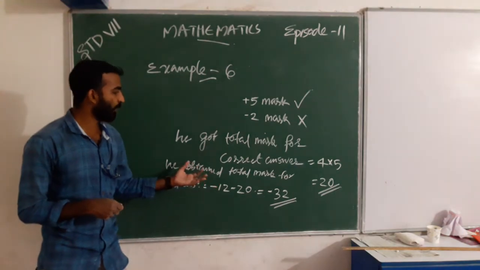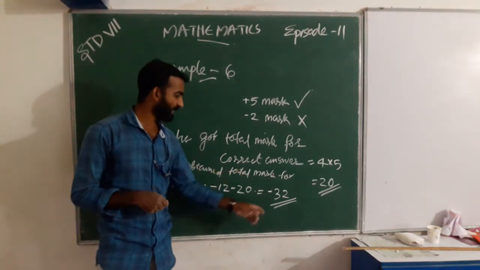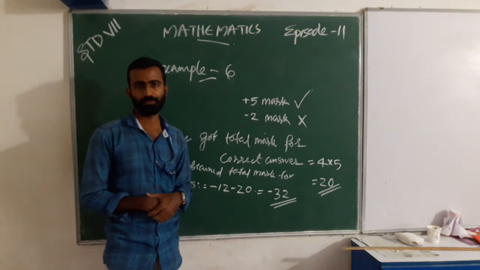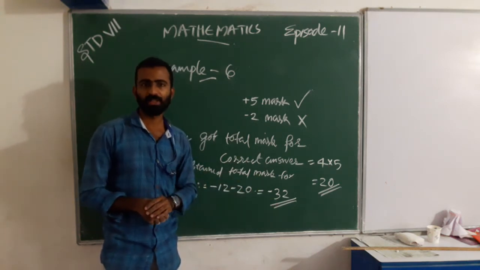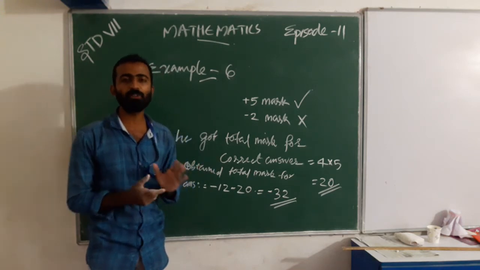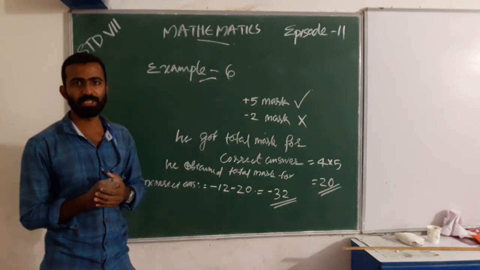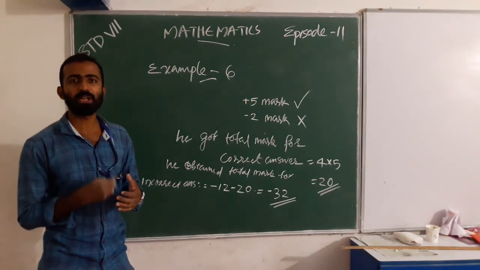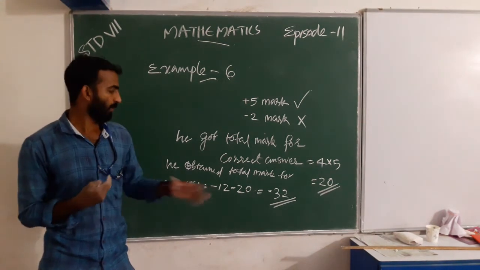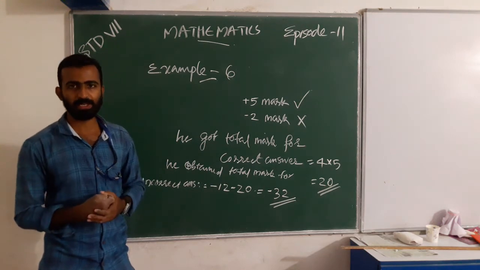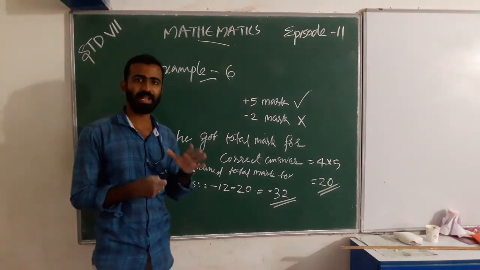We know that he obtained a total mark for incorrect answers of negative 32. Here we want to find the number of questions he attempted wrongly, the incorrect answers. Is it? Yes.